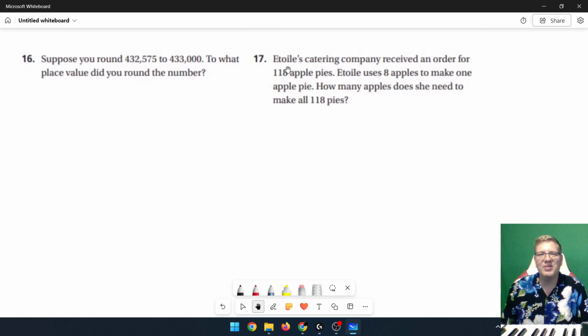And our final one says, a catering company received an order for 118 apple pies. We use 8 apples to make 1 apple pie. How many apples? How many means we are going to find out how many apples for all 118 pies. So 118 times the number of apples to make 1 pie equals how many apples. So those are the problems for the lesson.